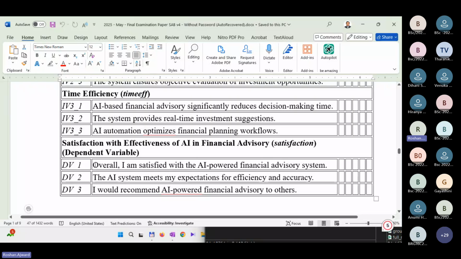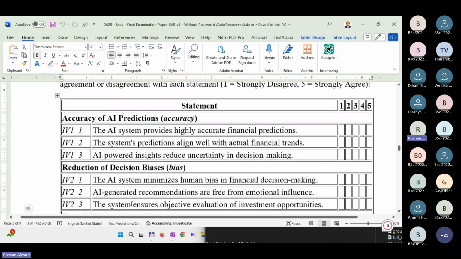And even it says DV1 to DV4. So you can see very clearly it is the dependent variable, right? Satisfaction with effectiveness. So what are the independent variables? How many independent variables are there? Students, now you have to engage.